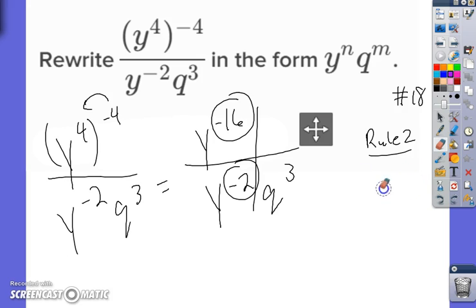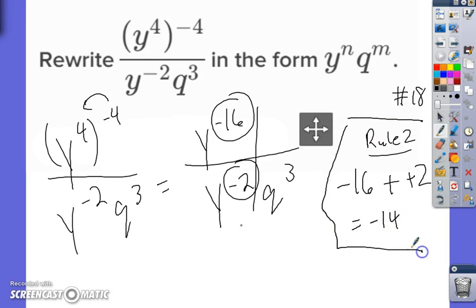So when I'm doing it, it makes it easier to put the 2 exponents on paper and then put a minus symbol in between them. I am subtracting this minus this. And that's a keep, change, change problem. So I'm going to keep this sign, then change these 2, and there's 14 more negatives than there are positives. So by rule 2, the exponent on the y is negative 14.